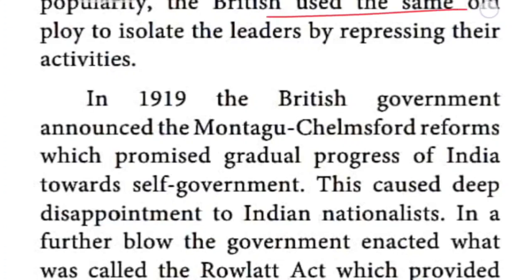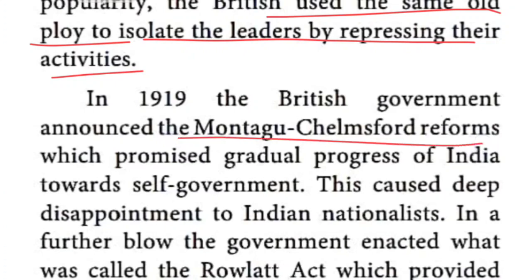The British people used the same old ploy. Ploy, what is the meaning? Ploy in the sense a cunning plan, as the British people are cunning persons, to isolate the leaders. Again, they had a plan to isolate, in the sense separate, the leaders by repressing their activities. So in the year 1919, the British government passed the Montagu-Chelmsford Reforms Act. On the basis of that, they told us that step by step we will give independence to India. Step by step.